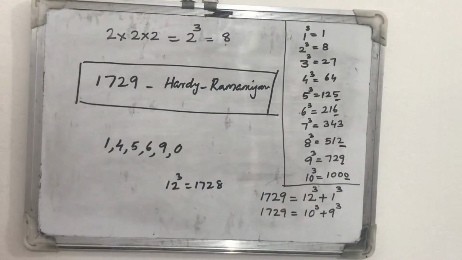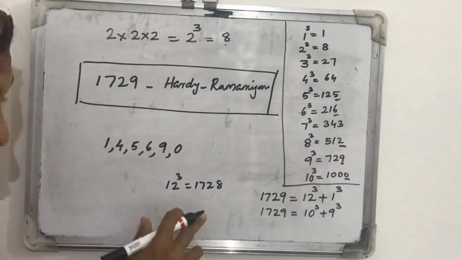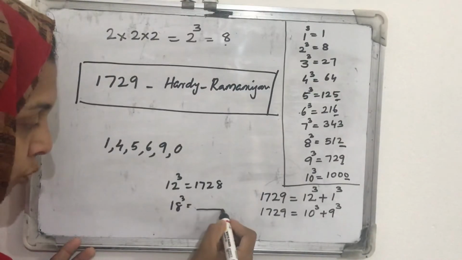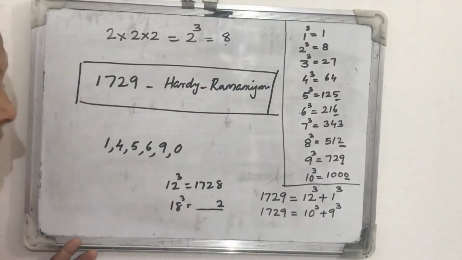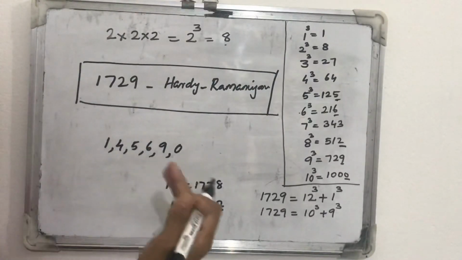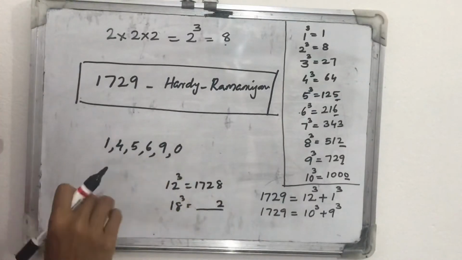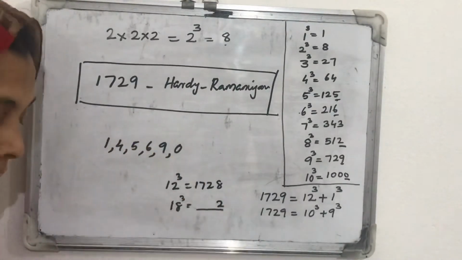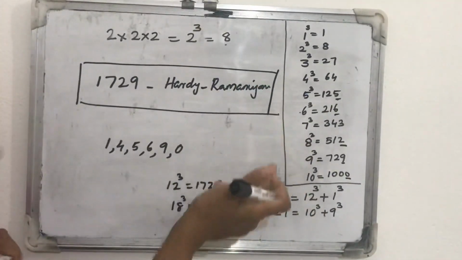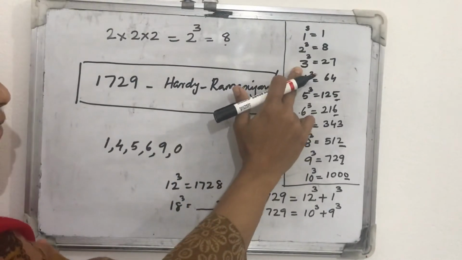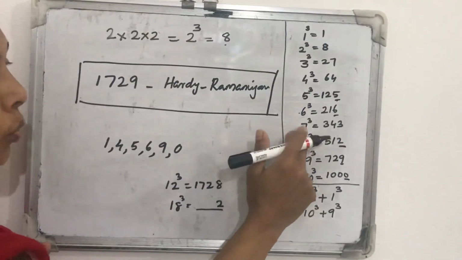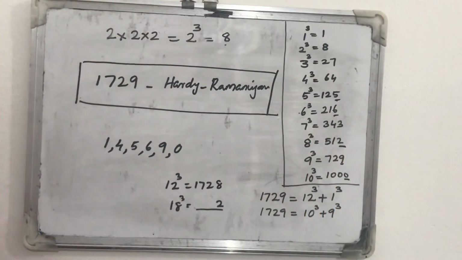Another number, 18 cube, when we find out its cube number, its units place will end in 2. So if the number ends with 2, its cube number ends in 8, and if a number ends in 8, its cube number ends in 2. Just like 3 and 7 also form that. If a number ends in 3, its cube number ends in 7, and if a number ends in 7, its cube number ends in 3. Just like that, in reverse order.